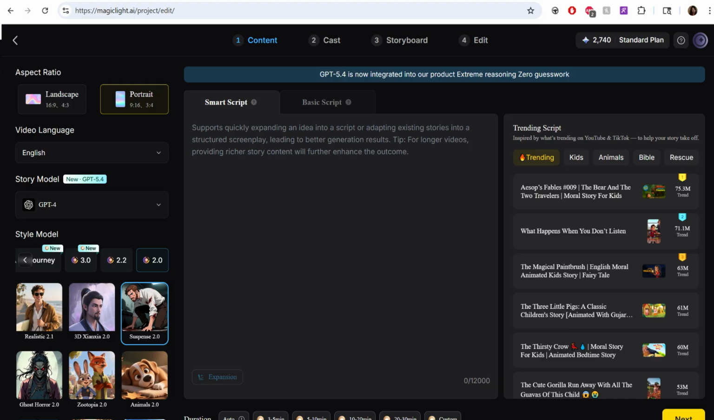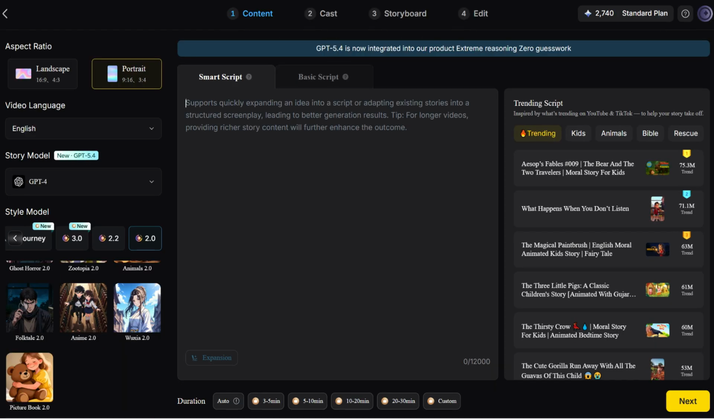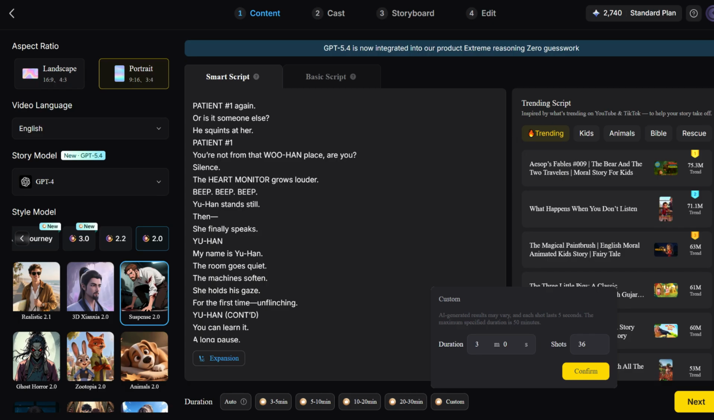On the lower left-hand side, you can see the animation styles. To the right, the big box has a smart script and a basic script. I use the smart script. In terms of animation style, I like suspense, but the anime and storybook ones are nice too.